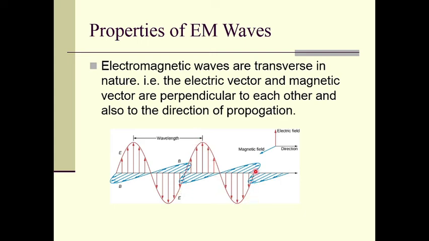They are mutually perpendicular and also perpendicular to the direction of propagation of the wave, and hence they are called transverse waves, right? Electromagnetic waves are called transverse waves because the electric vector and magnetic vector are perpendicular to each other and also to the direction of propagation of the wave.